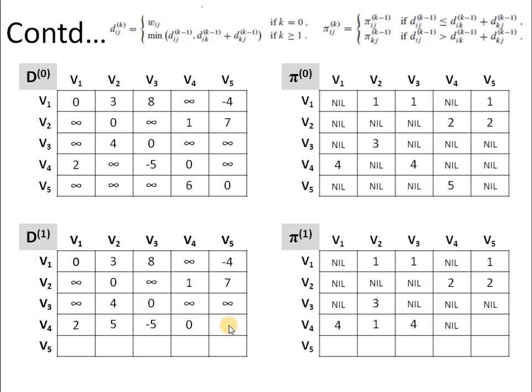So first we will go 4 to 1 and then 1 to 5. So we are actually trying to compute the summation of 2 and minus 4, which comes out to be minus 2. So minus 2 is less than infinity, and now we are reaching vertex V5 via vertex V1. So the predecessor again comes out to be 1. So we put minus 2 in the distance and vertex 1 as the predecessor. Now if we talk about vertex V5, there is no path between V5 and vertex V1. So the entries corresponding to the last row in the distance and predecessor matrices will remain the same.